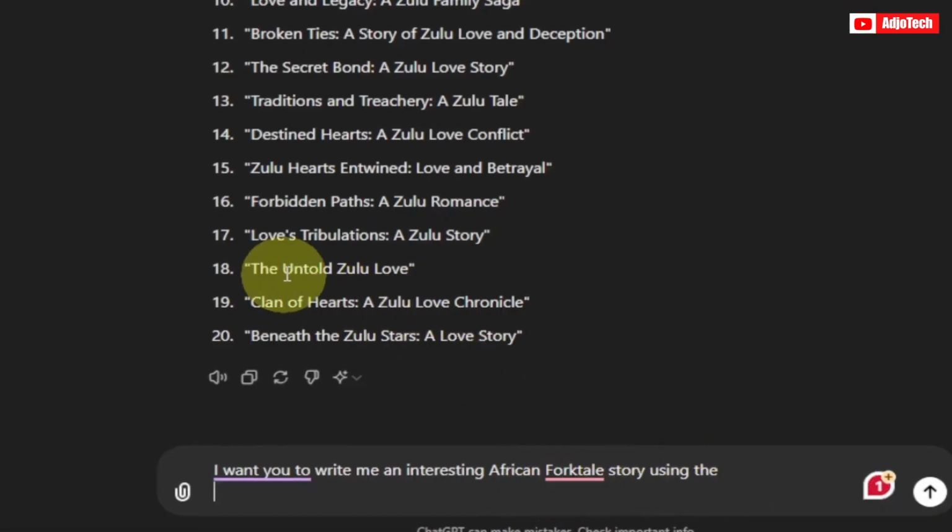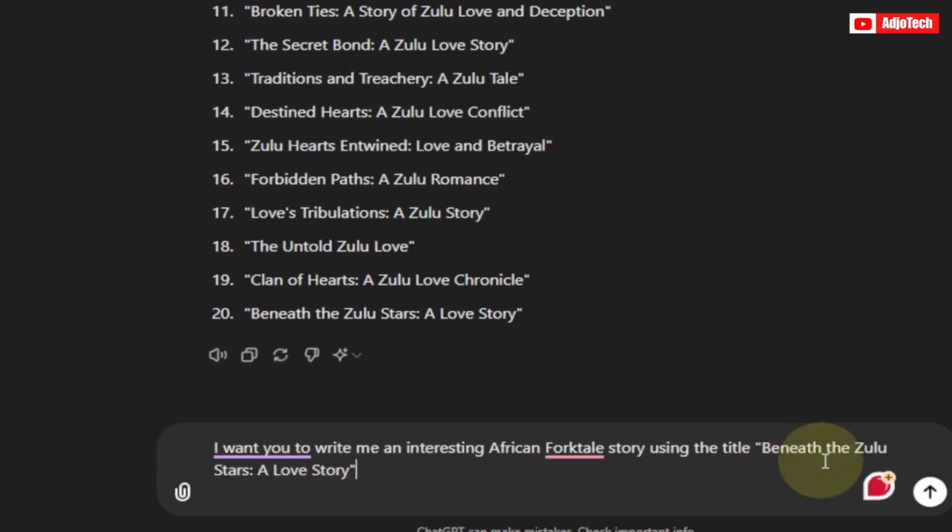So I'm going to say I can pick any of these stories. Okay, Beneath the Zulu Star, a Love Story. So let me just use the last one, 20. I'll copy this using the title. So I can just say title and let me just put this into quotes. Okay, so using this title, Beneath the Zulu Star, a Love Story.